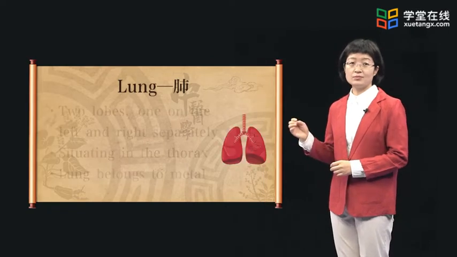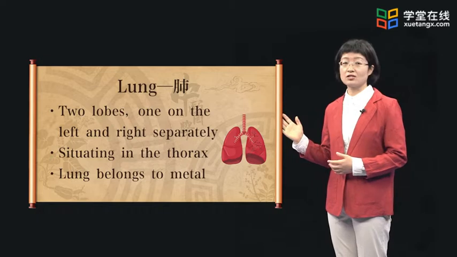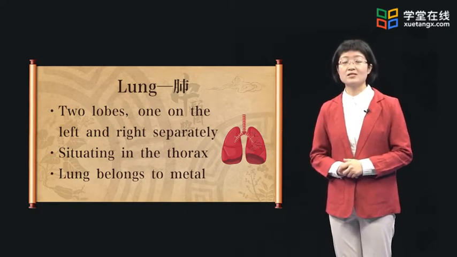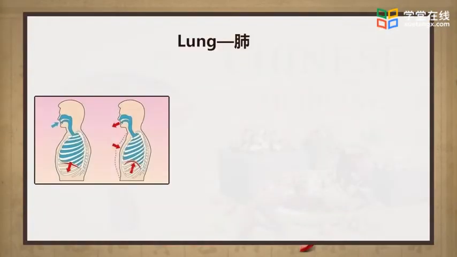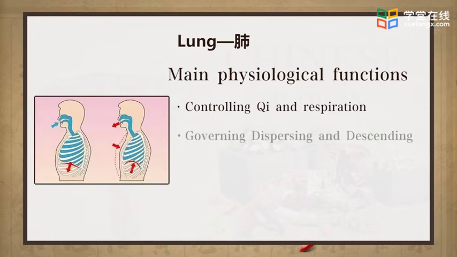Lung has two lobes located on the left and the right separately in the thorax. According to the five-element theory, lung belongs to metal. One of the functions of lung is controlling qi and respiration, since the lung dominates qi and respiration by providing place for qi exchange. Secondly, lung is governing dispersing and descending of qi.